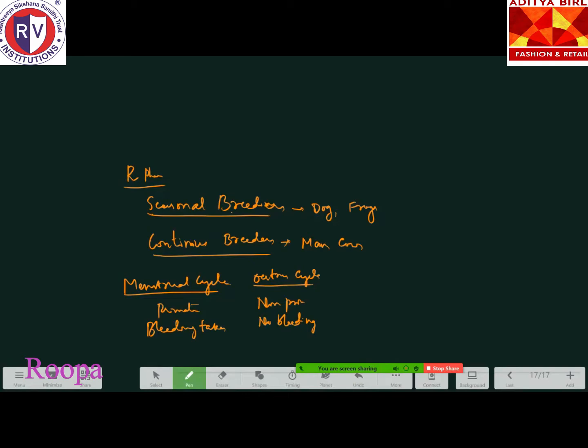There are many differences between the menstrual cycle and the estrus cycle, you should be knowing them. The reproductive cyclic changes that take place in primates are called the menstrual cycle, and the reproductive changes that take place in non-primates are called the estrus cycle. These are very important points you should remember in this part. The next part is the events of reproduction.